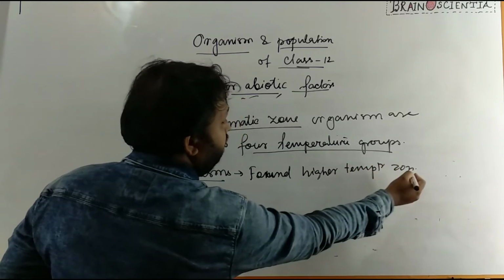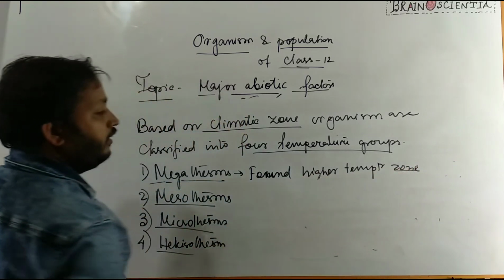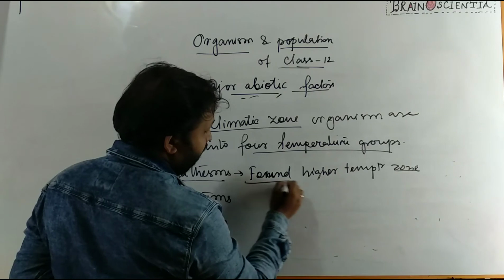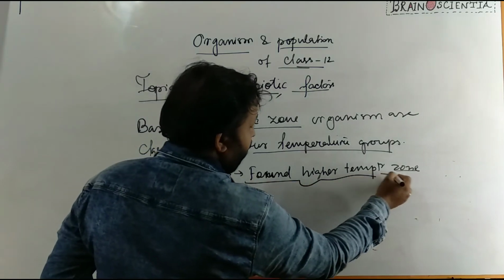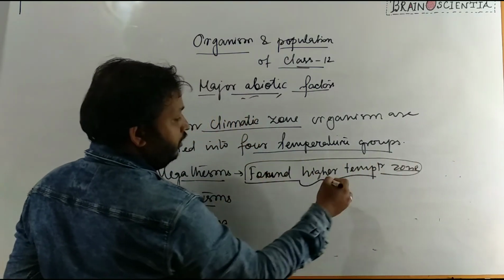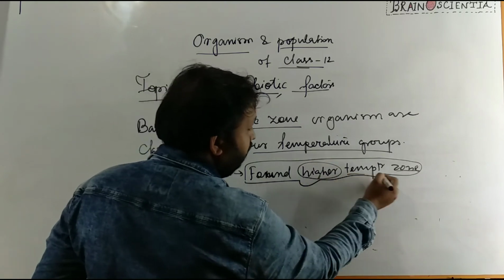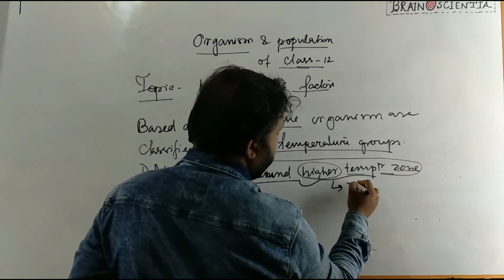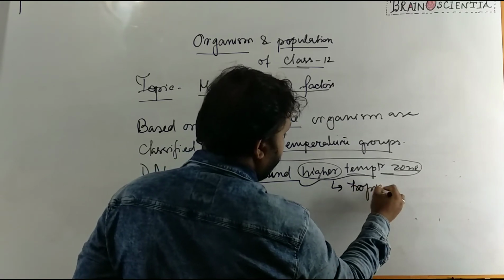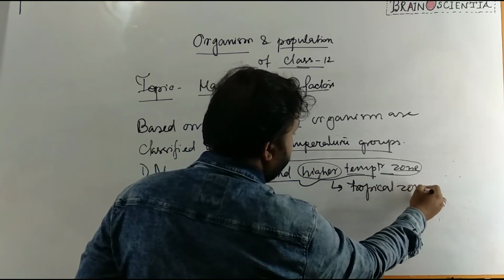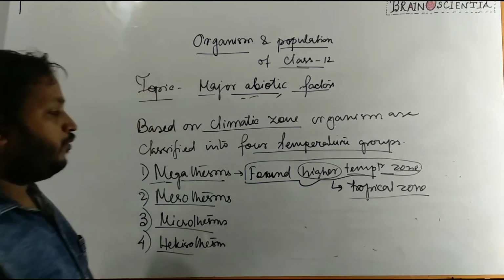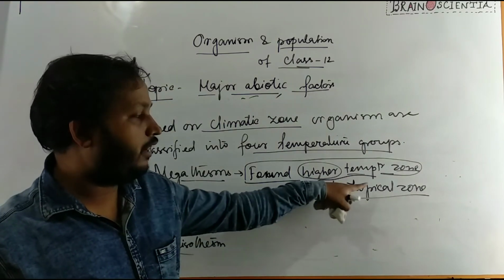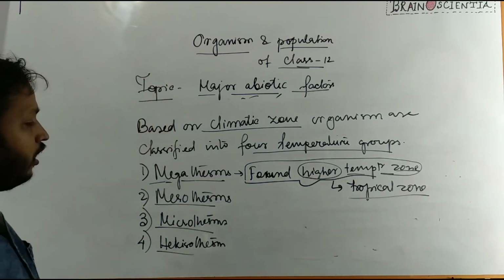That means in this area temperature always remains high throughout the year, and the climatic zone is the tropical zone. In the tropical zone, the organisms that are found have to survive in this higher temperature zone.